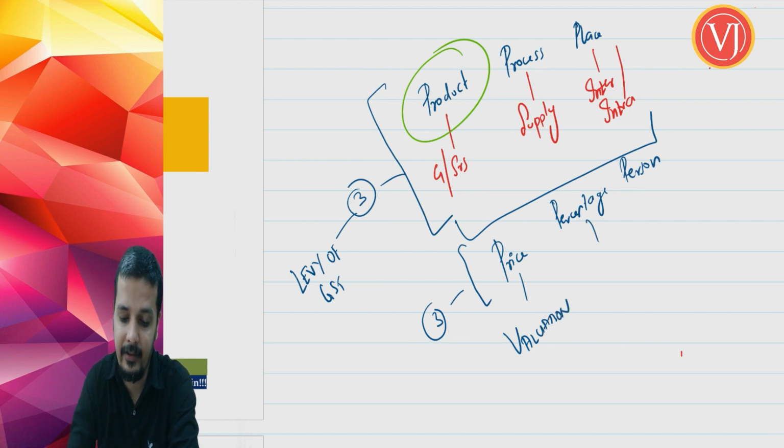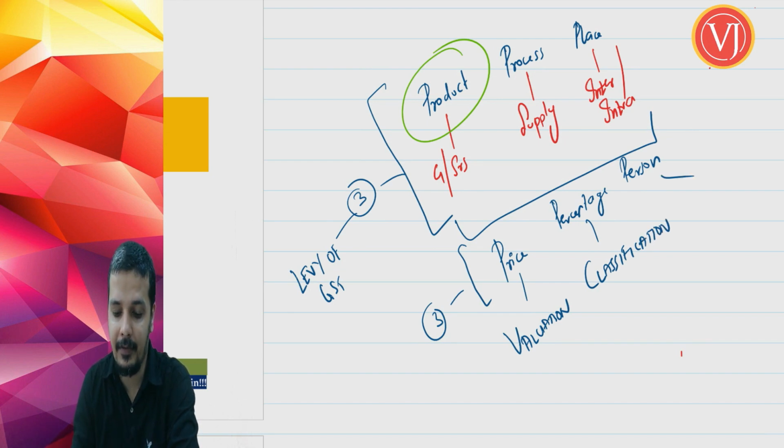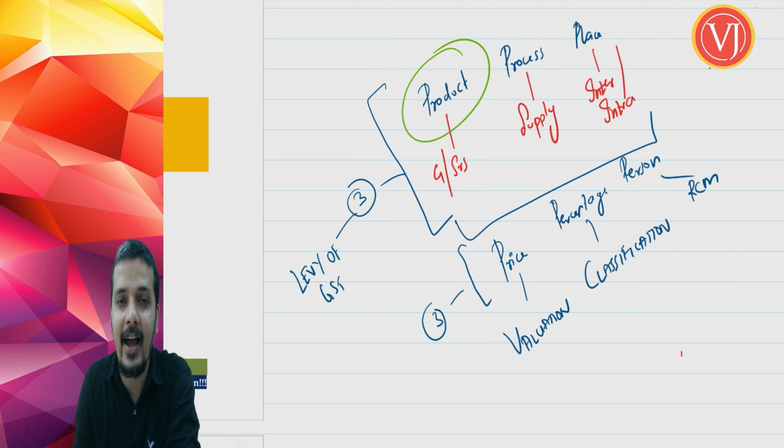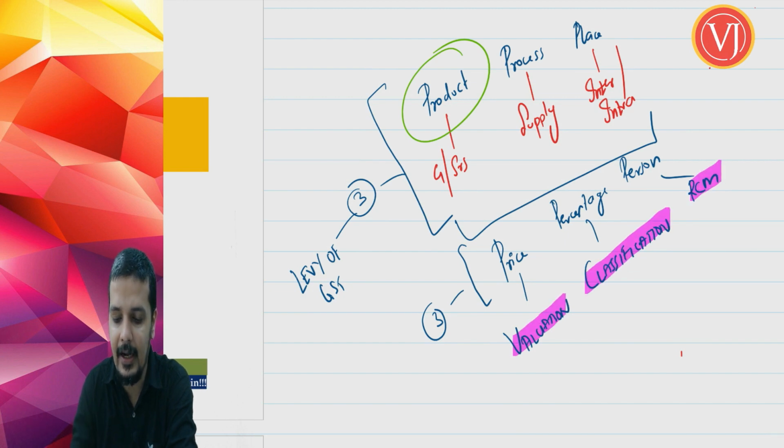Percentage is covered in a chapter after valuation, which we are going to call classification. And person is covered in the chapter which is coming after classification, which we are going to call RCM. So the last 3 P's, price, percentage, and person, will be discussed separately in 3 separate topics, coming subsequently, after levy of GST: valuation, classification, and RCM.